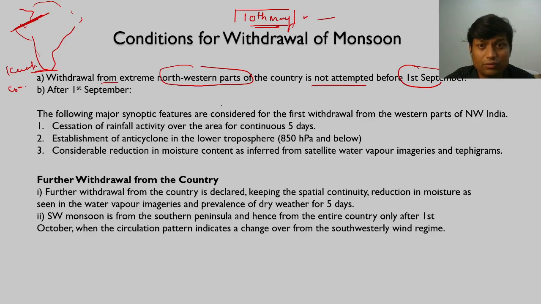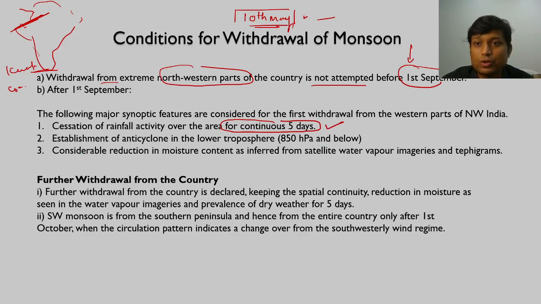Similarly, we have a date for withdrawal of monsoon. So we continually observe the monsoon activity from 1st of September, right? So after 1st of September, if the following conditions are met, the first condition is cessation of rainfall activity over the area for continuous 5 days. So for continuous 5 days there is no rainfall. This is part number 1.